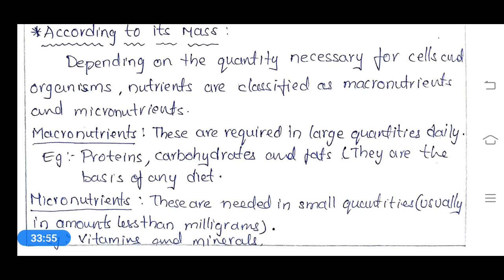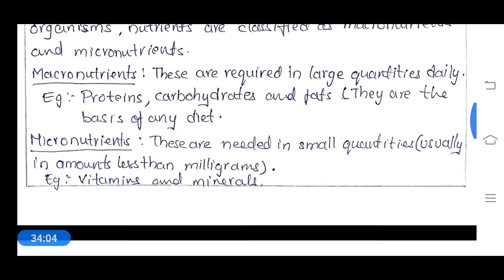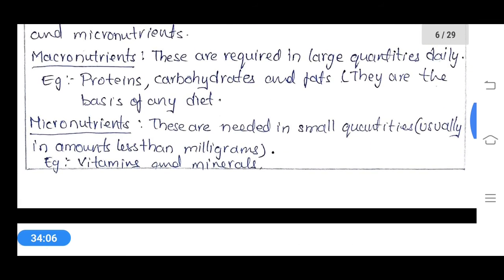Example: proteins, carbohydrates and fats. These are the basic units of our diet. Micronutrients are needed in small quantities, usually in very few milligrams. Example: vitamins and minerals.